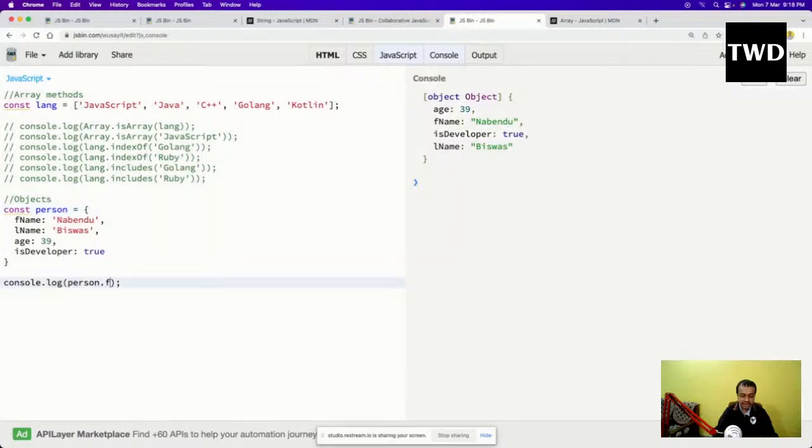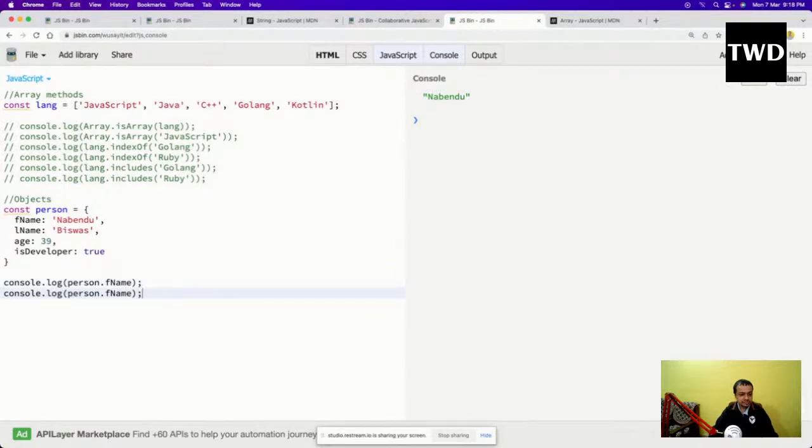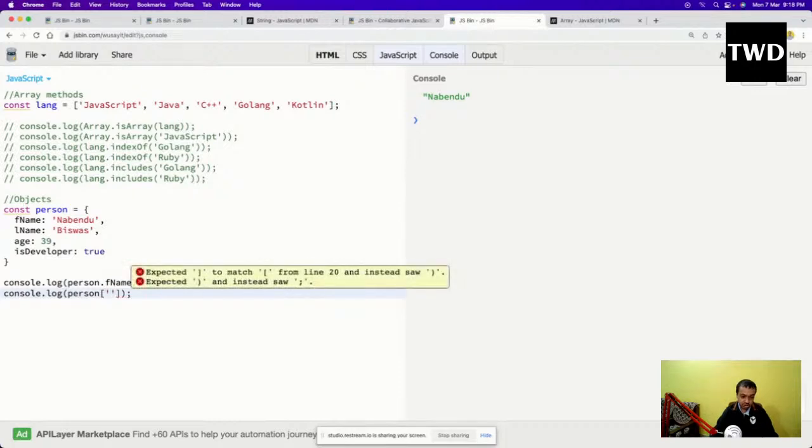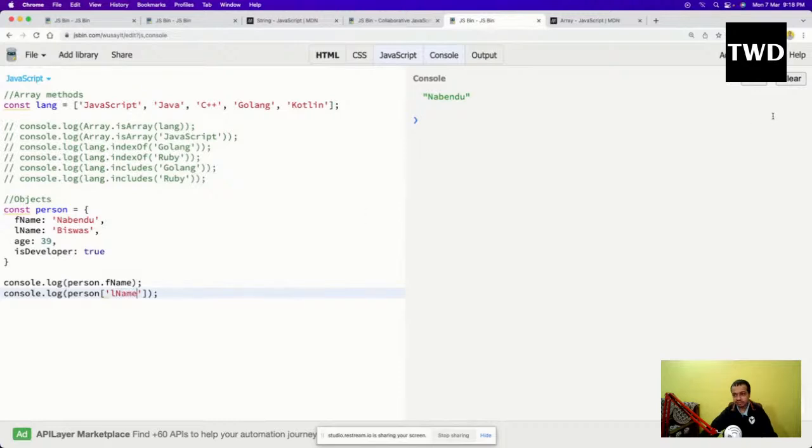First thing is like this: f name, I'm going to do f name, then clear it and run it. So f name is like this, and now Bindu will come. The other notation is known as bracket notation, in which this bracket will be there. It is important to have single quotes here, and l name I can do like this, and it will show me the same.